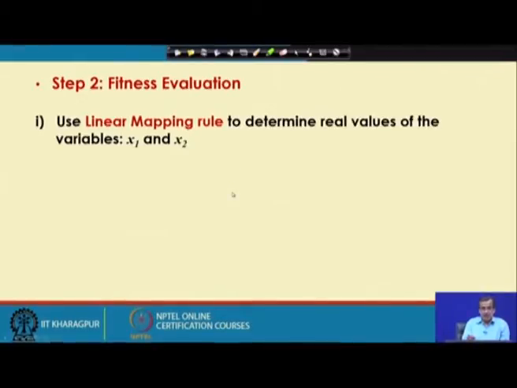Before I can substitute, I will have to determine what should be the real values for x1 and x2. To determine these, we use the concept of the linear mapping rule. Now, let me discuss that.